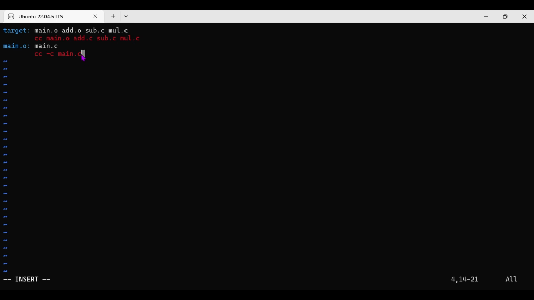Then like this, in the same way we have to give all the files. Simply I am copying. Main, add, then add and the other files, mul.c, then here also mul, here sub.